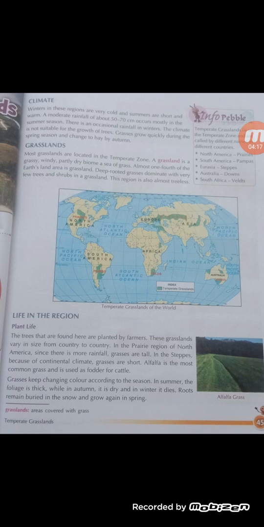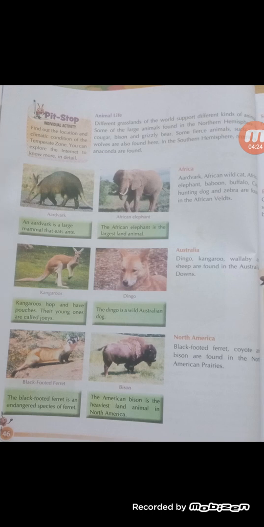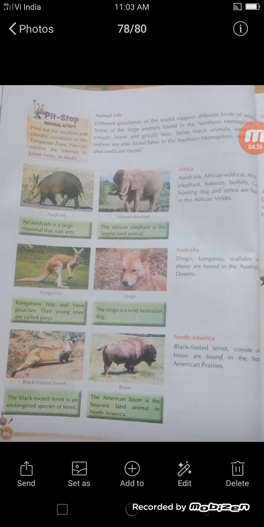Okay. Now, find out the location and climate conditions of the temperate zone. You can explore on the internet. Now, we'll talk about animal life. Different grasslands of the world support different kinds of animals. Some of the large animals found in the northern hemisphere are cougar, bison, and grizzly bear. Some fierce animals such as wolves are also found here.